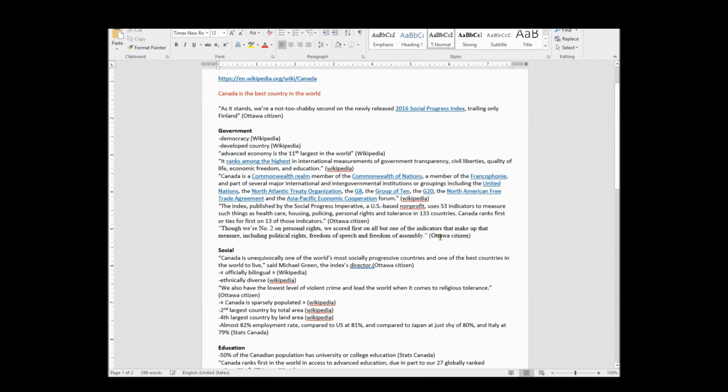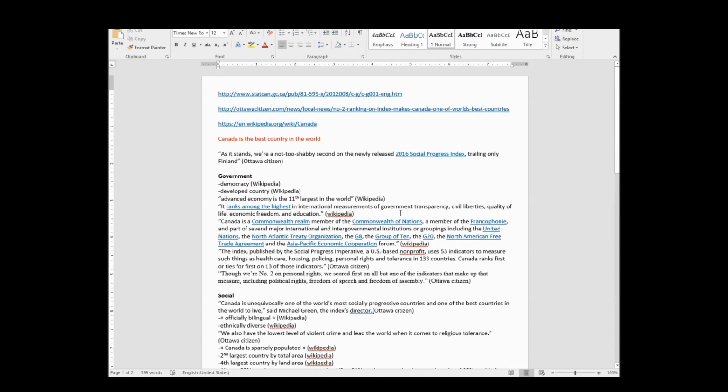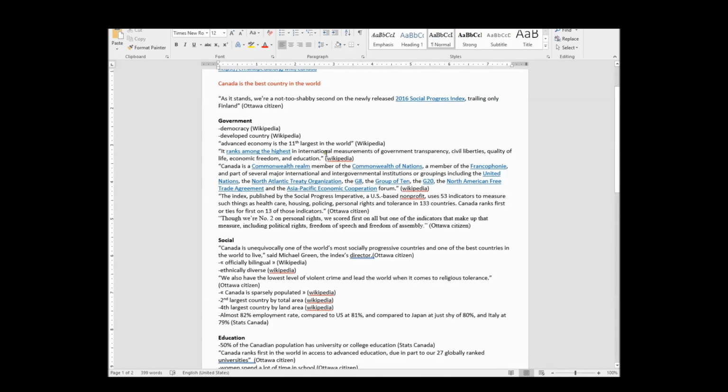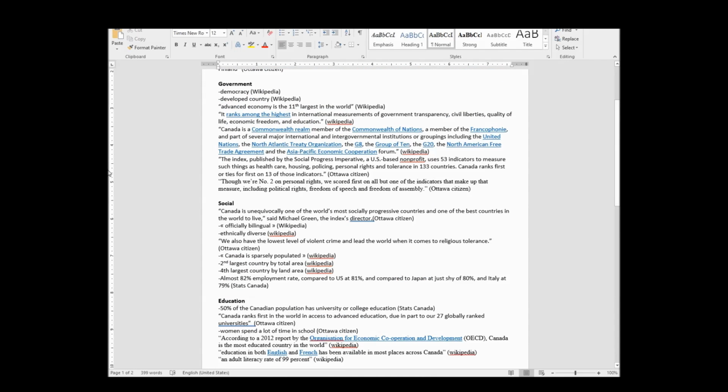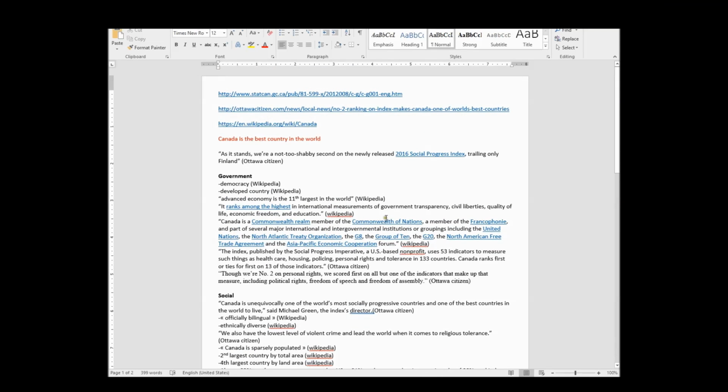So I am now basically done with, let's say, my second step. My first step was finding facts, and my second step was grouping my facts. I'm pretty pleased with how I've grouped my facts. Let's just call that a day. So now my next step is I need to put the facts within my paragraph in order. And there's a lot of your opinion that's going to go into this. There's a lot of humming and hawing that you're going to have to do to make sense of this.